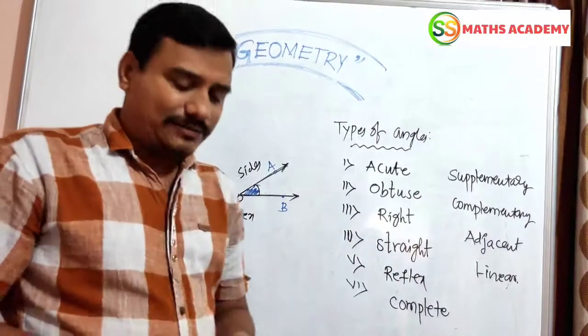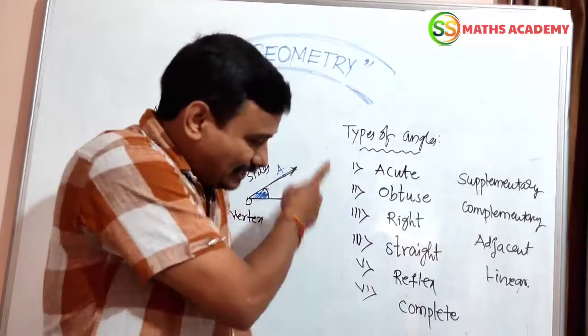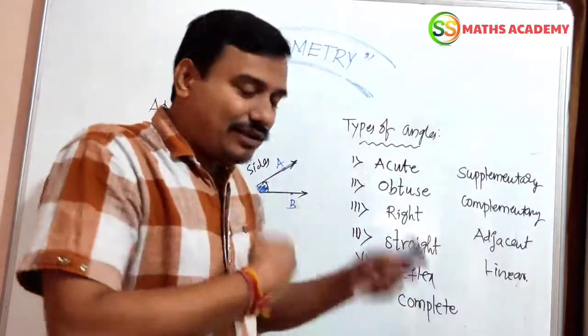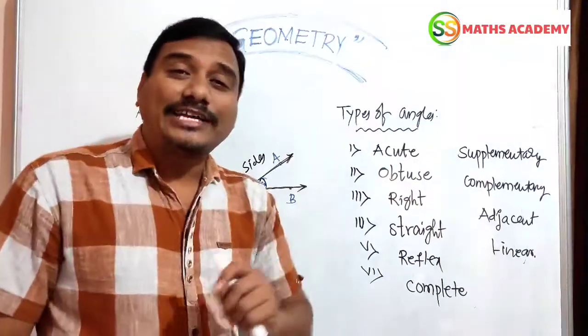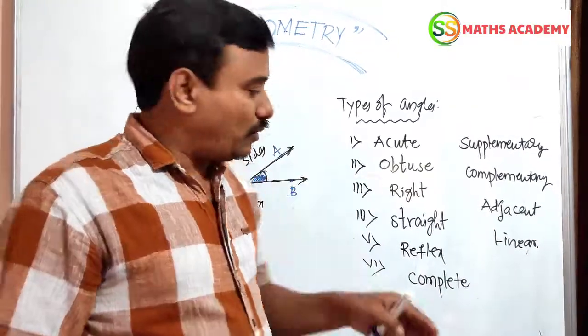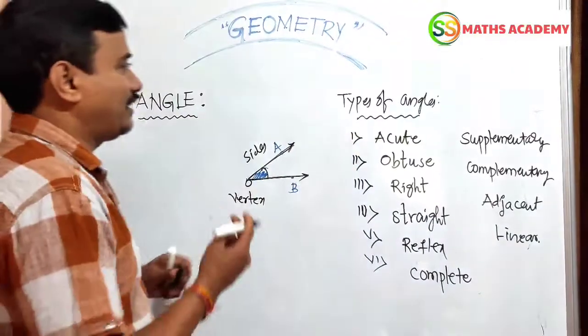What is acute angle? Simple, beta. If you know one definition, these 6 definitions will come at your fingertips. If you understand one definition, it will come one by one in cyclic order. Okay? Right. About an acute angle, simple. I should give the beautiful definitions today. You have to remember all the definitions one by one. It will come in cyclic order. What is the definition of acute angle?